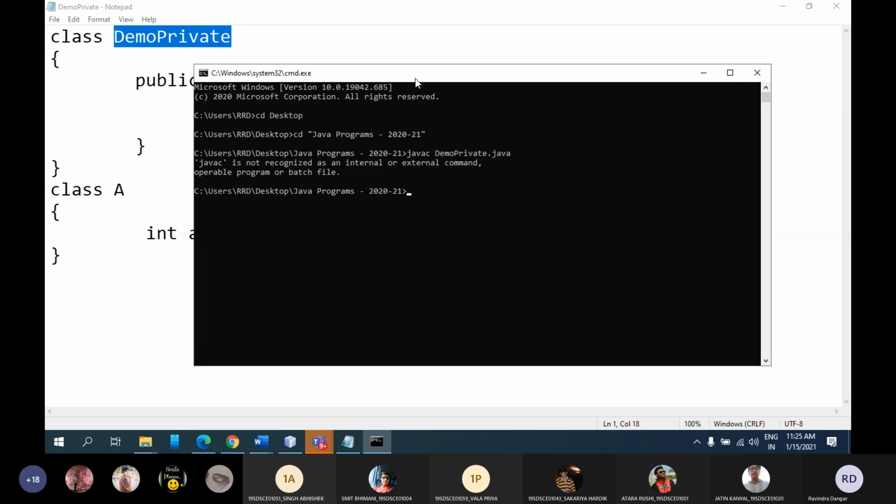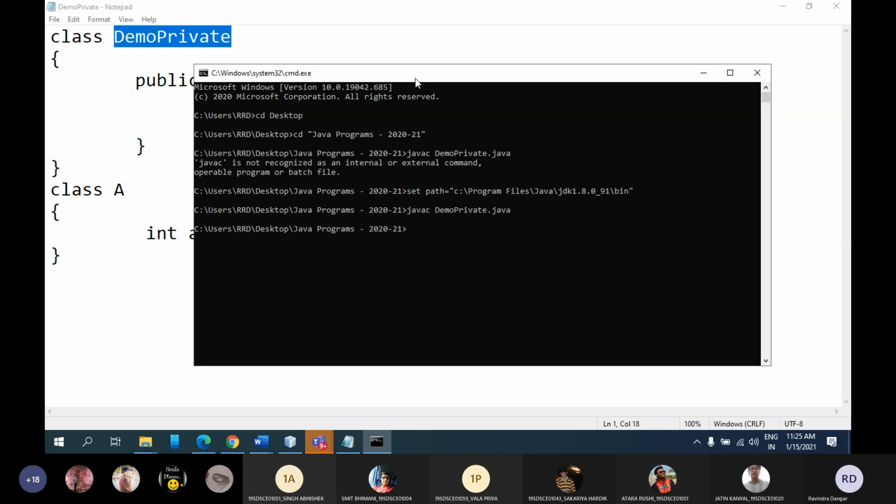To set a temporary path, whenever you are getting this kind of error, you need to write set path equal to, then a double quote, and give the entire path where your JDK is installed. My JDK is installed in C, then Program Files, Java, JDK, and bin. After doing this, you can press enter. It means you have set the path which is needed for Java or the JVM. Now it is completely set. Now I can compile this file: javac demo private.java. You can see now I'm not getting that error.